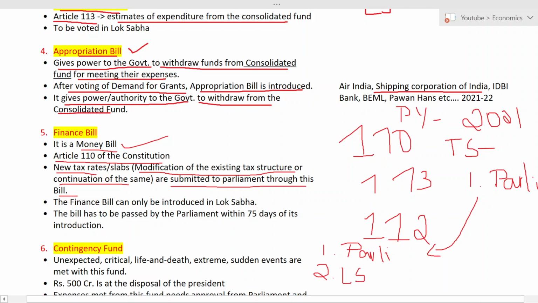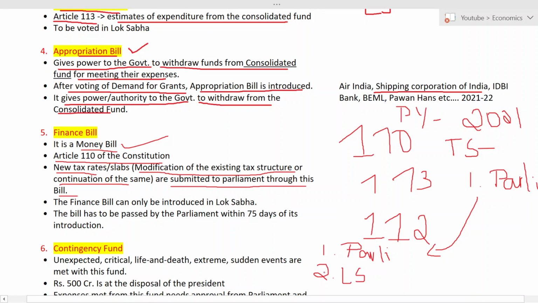That means Rajya Sabha does not have any power here? No, that is not the case. Rajya Sabha can recommend some changes. Rajya Sabha can say, do this, do that, don't change the slabs, add something like this, or change that. But here, it can only be presented in where?